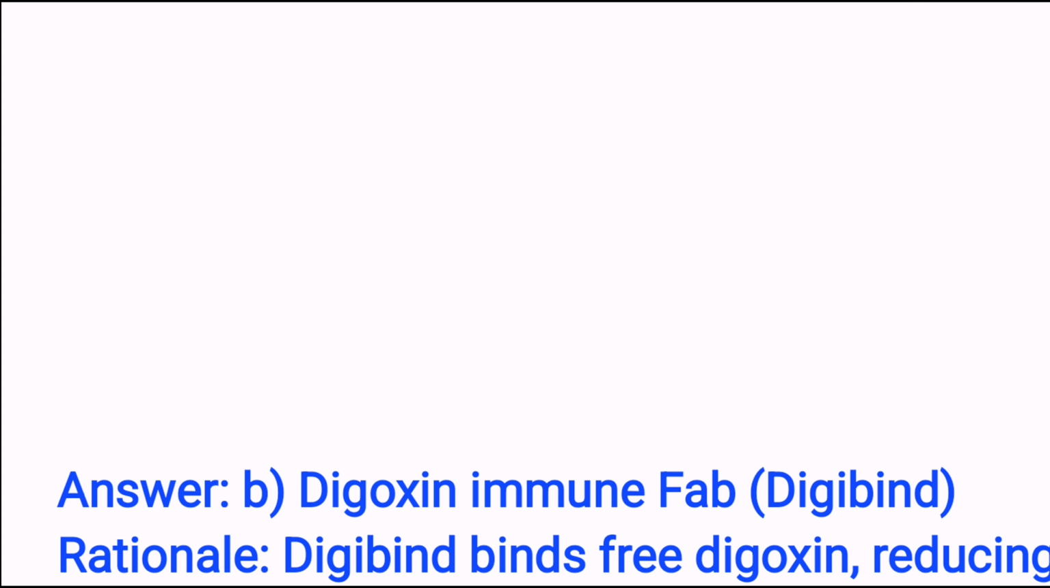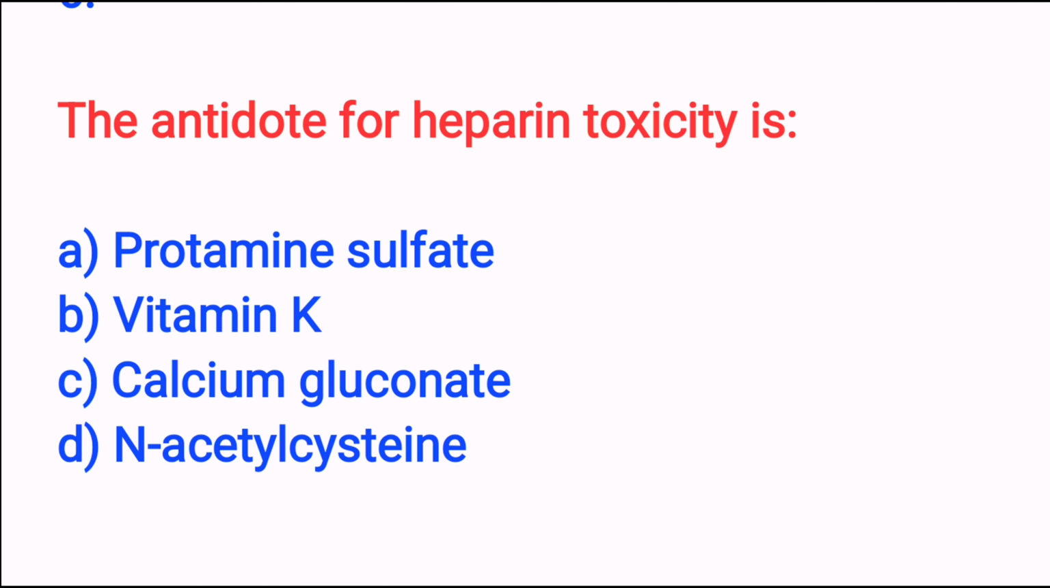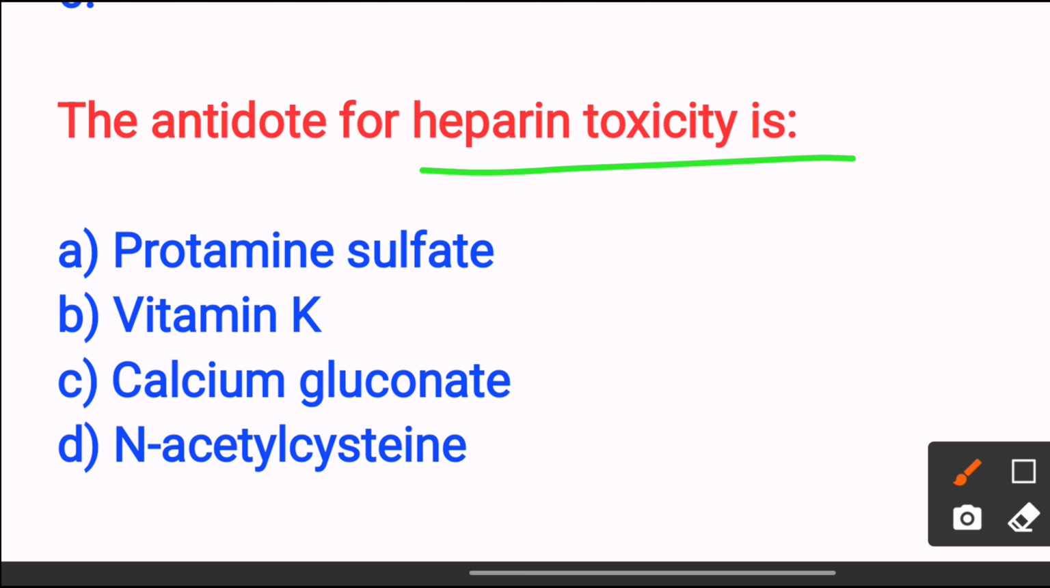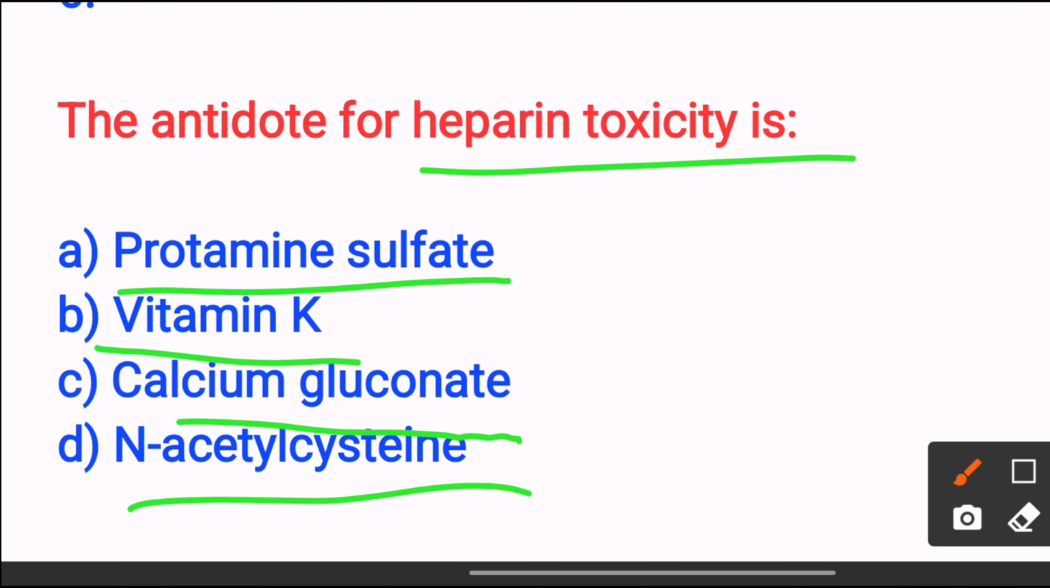Next, the antidote for heparin toxicity is: option A protamine sulfate, option B vitamin K, option C calcium gluconate, option D N-acetylcysteine. The answer is option A protamine sulfate, because protamine sulfate binds and inactivates heparin. So the answer is option A.